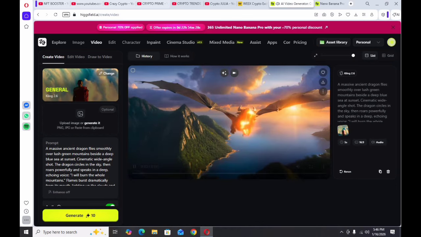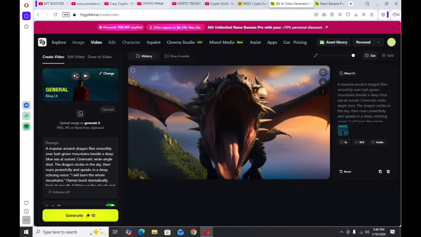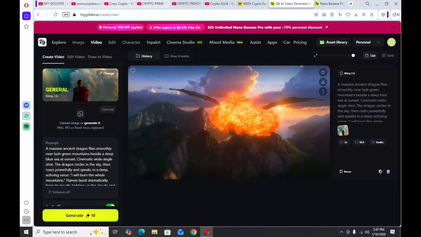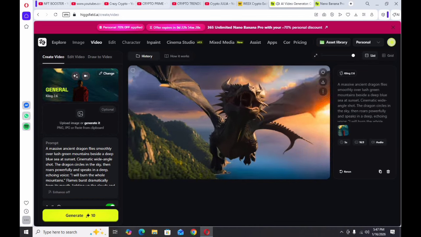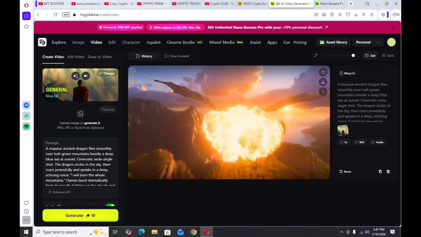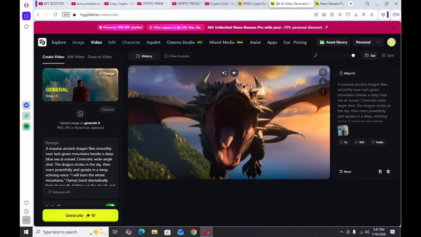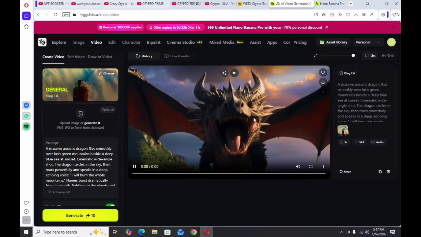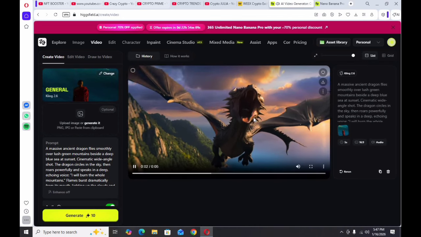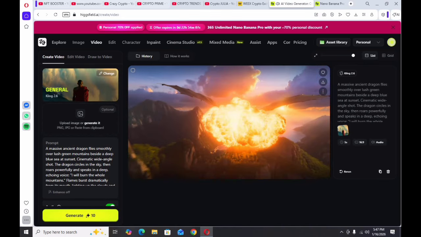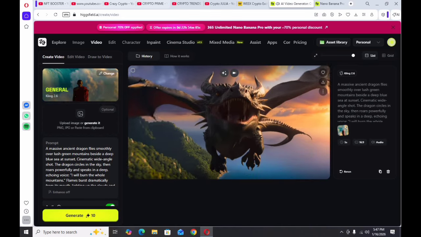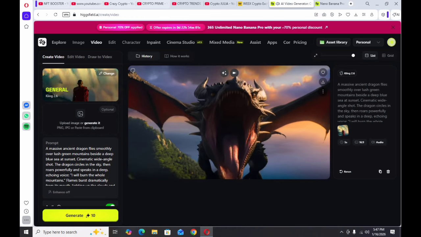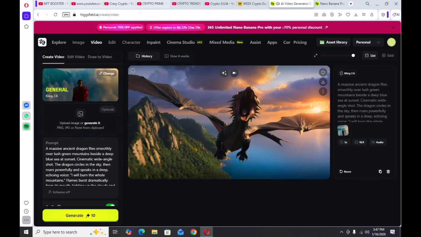If you enter a prompt here for the demo, I'll create simple cinematic styles and a clean, safe prompt, avoiding violence. So friends, once everything is set, simply generate the video. Like that, we have already generated it here. What I like here is how clear the workflow is. It feels streamlined, especially compared to many complicated AI platforms.